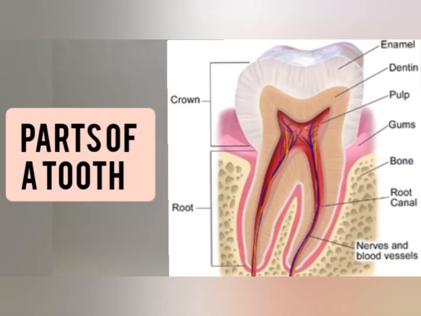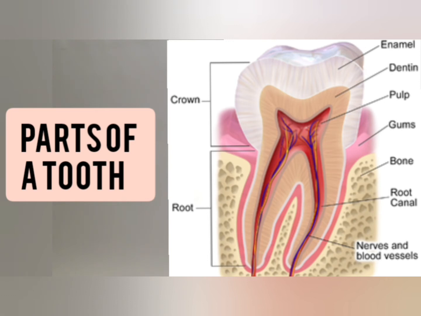Let's see the parts of a tooth first. The outer covering of a tooth is called enamel. It is the hardest material in our body. Below enamel, dentine is present. Inside the dentine is pulp cavity, which consists of blood vessels, nerves and connective tissues.